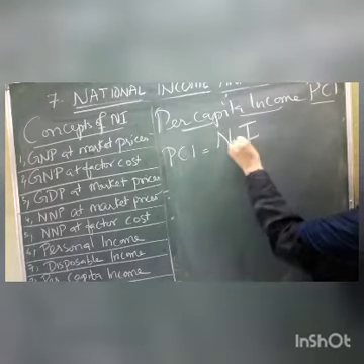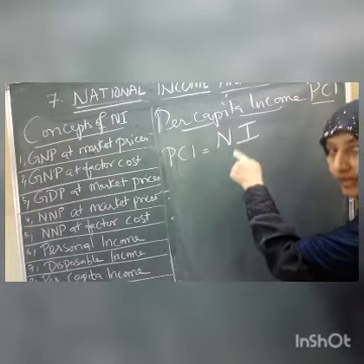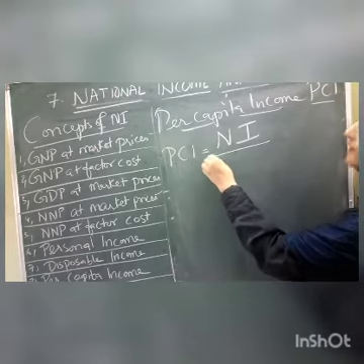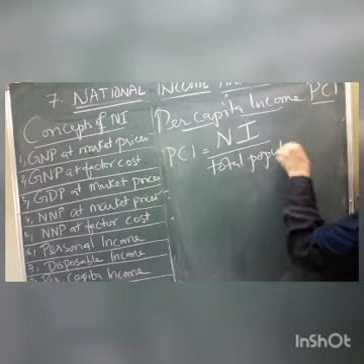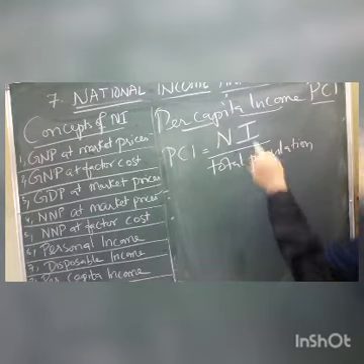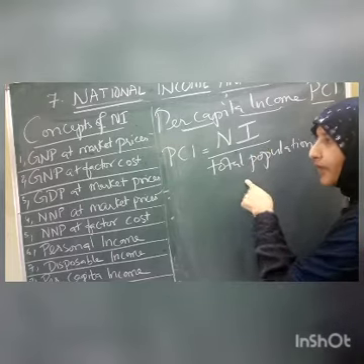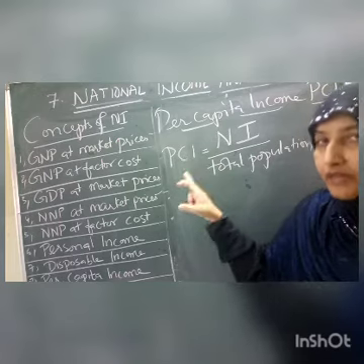So per capita income, what do we do, children? The overall national income of the country, the total income of the country, we have to divide by the total population of the country. So when we divide national income by the total population, then only we come to know the income of a person.